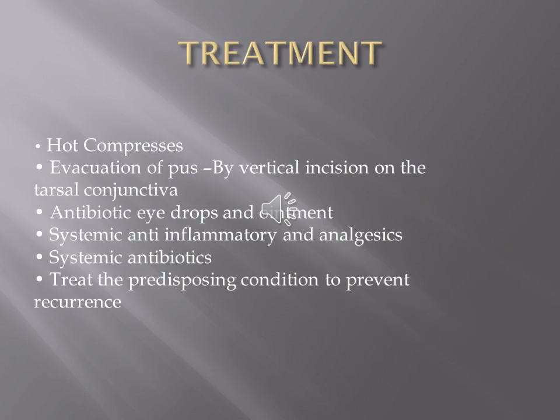The treatment of the hordeolum internum is local antibiotics, local non-steroidal anti-inflammatory drugs, and fomentation. If it progresses to localized pus formation, then we have to do incision and drainage. Systemic antibiotics and systemic anti-inflammatory drugs also play a role, and we have to treat the predisposing conditions to prevent recurrences.